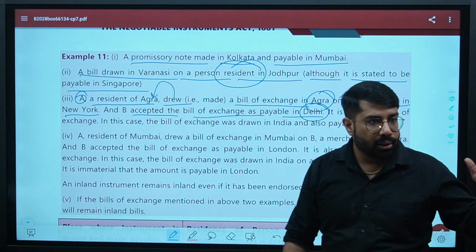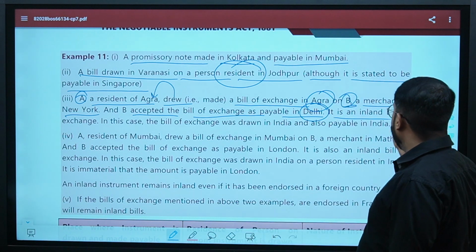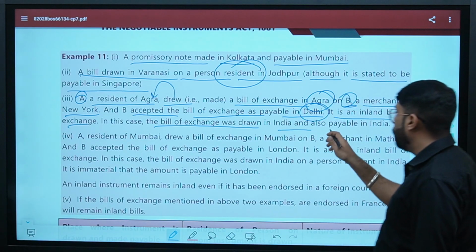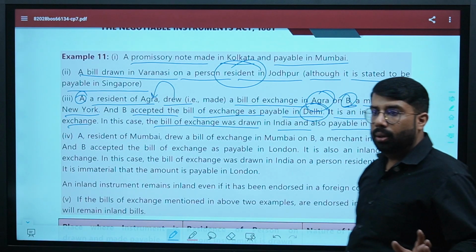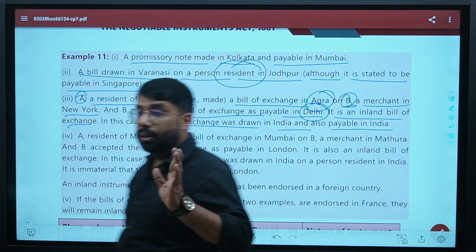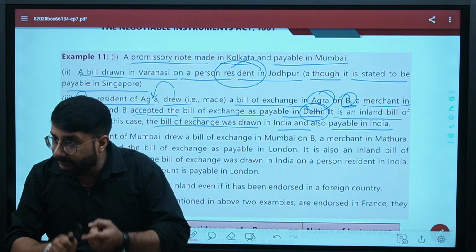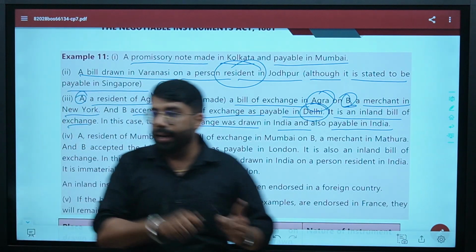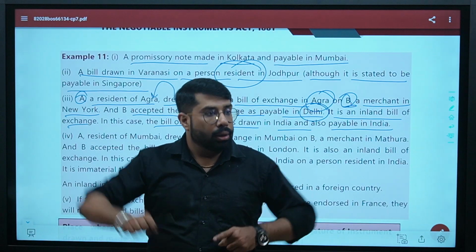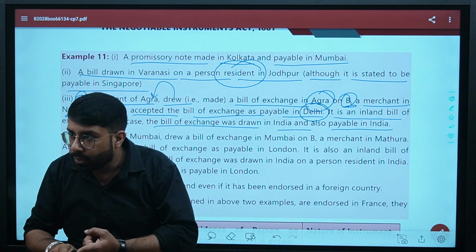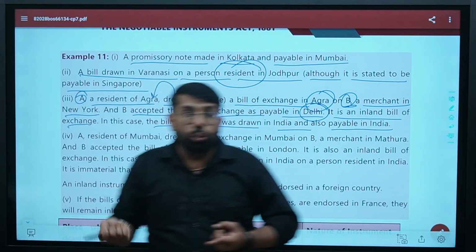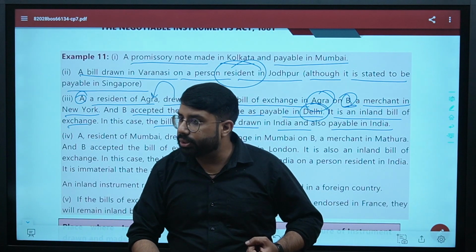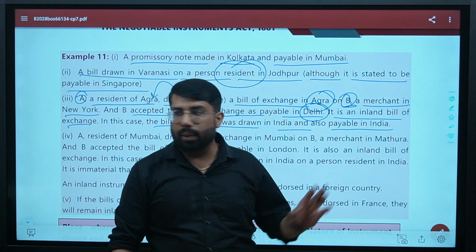It is an inland bill of exchange. In this case, the bill of exchange was drawn in India and also payable in India. Is the point clear? It should be drawn, made in India, plus payable in India, or drawn, made in India, plus payable to a person who is a resident of India. In both the cases, it will be an inland instrument. Are you clear?